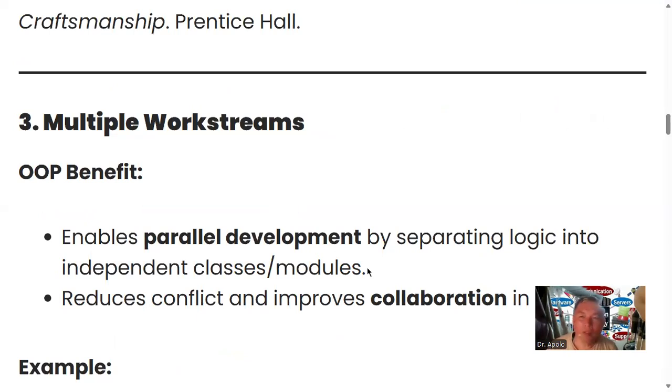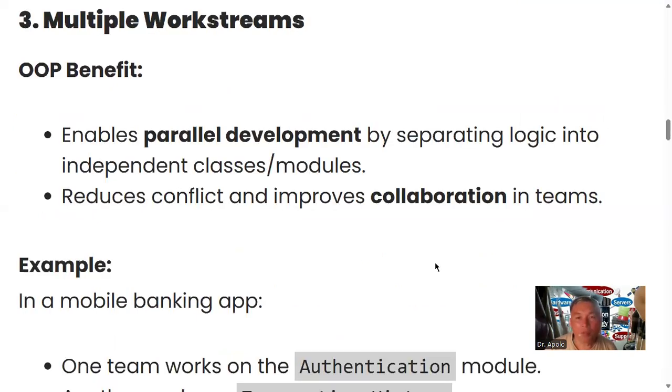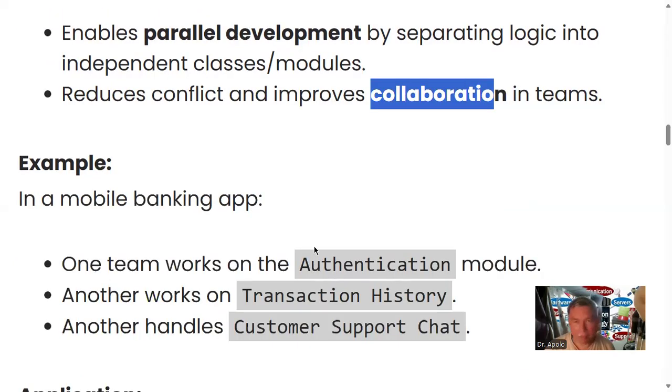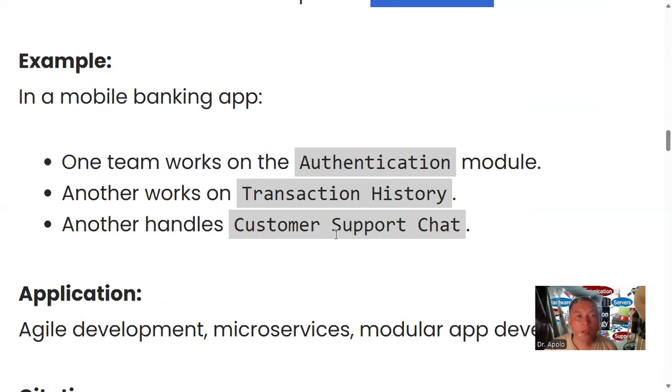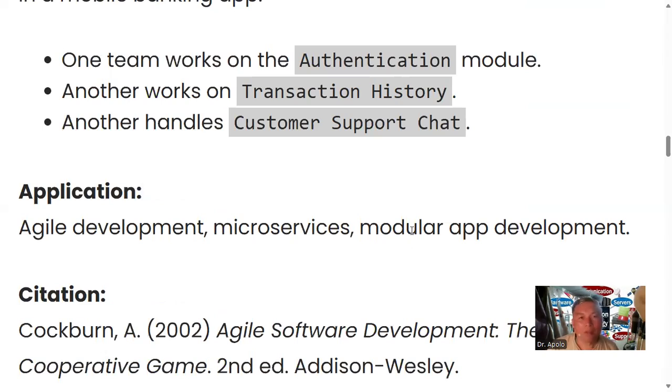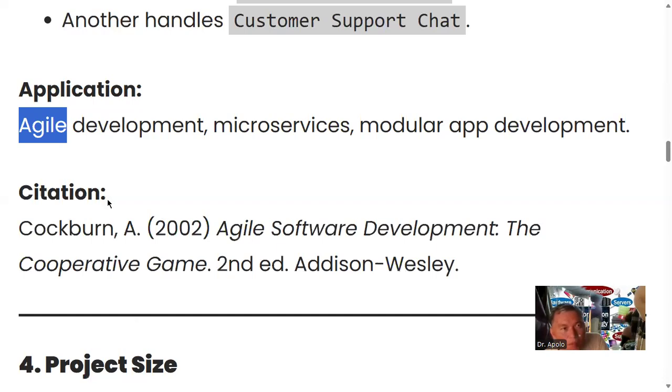Development by separating logic into independent classes and modules reduces conflict and improves collaboration. Collaboration means an advantage. Example in mobile banking, they do it exactly: one team works on the authentication module, another works on transactions. So that can be leveraged by individuals, and the development time is shortened. Then agile development. Agile means more than flexible. Microservices, modular app development. There are many agile software techniques, by the way, in object-oriented.